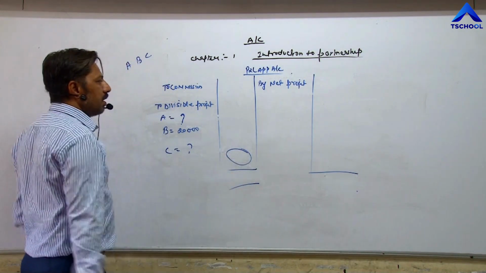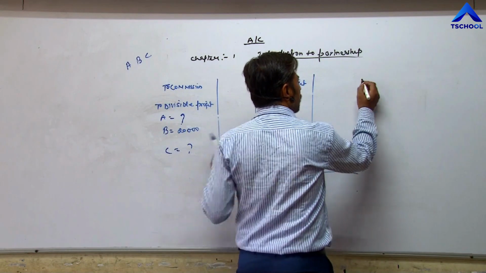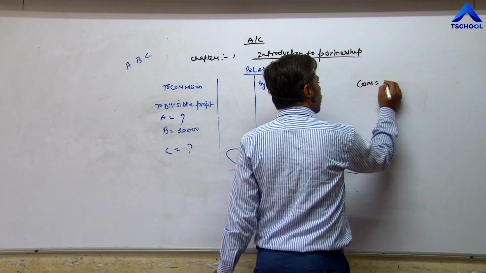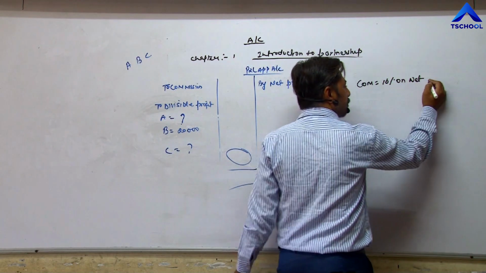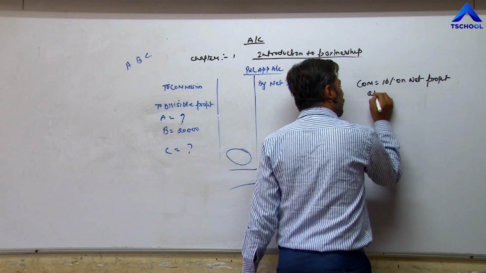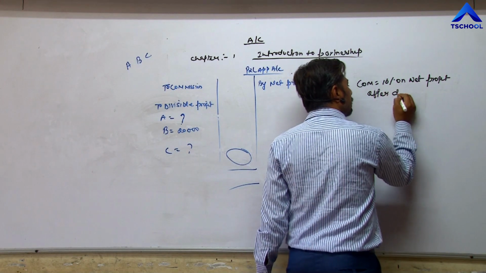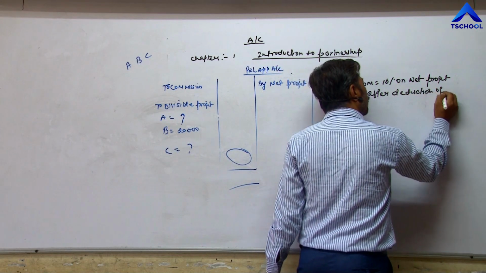And in this question, we need to calculate commission at the rate of 10% on which profit? Try to understand, on which profit? On net profit after deduction of commission.